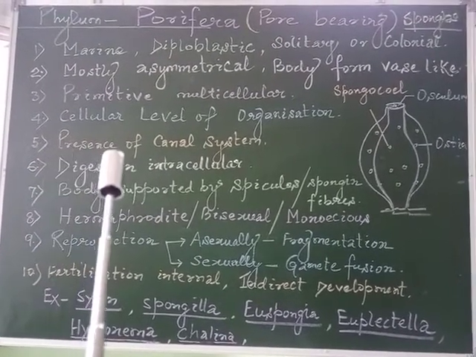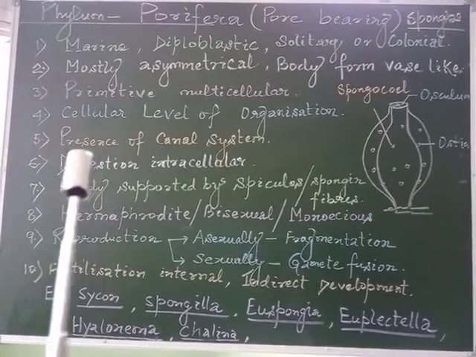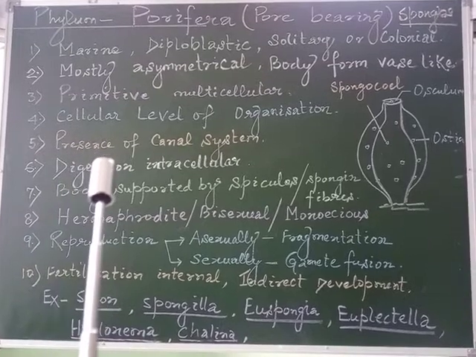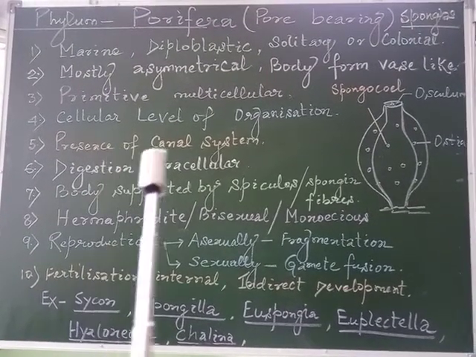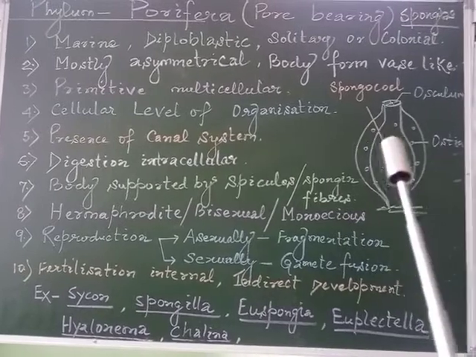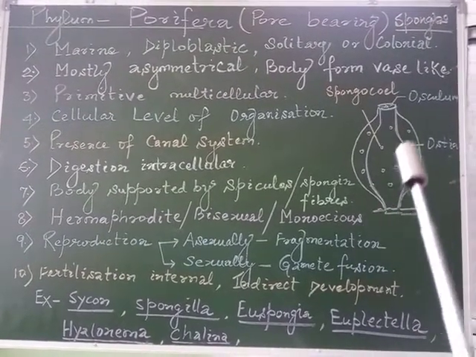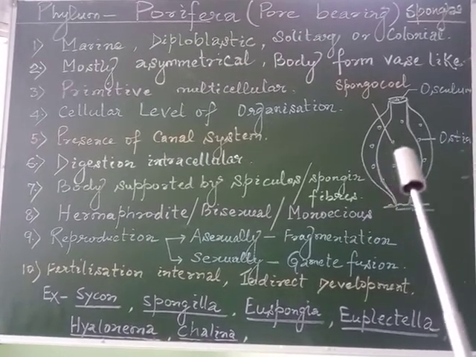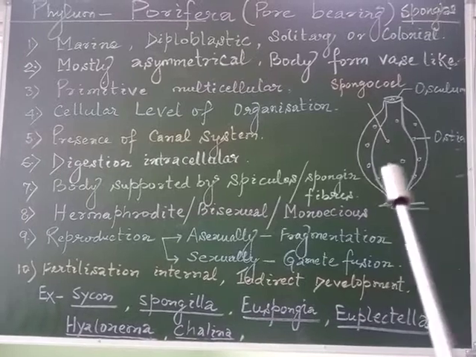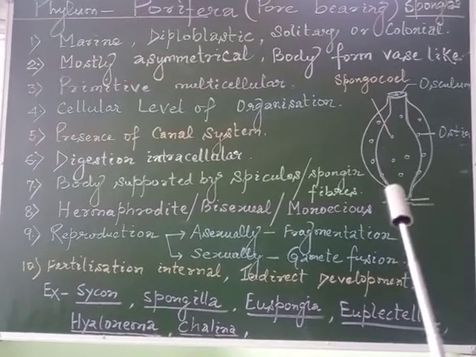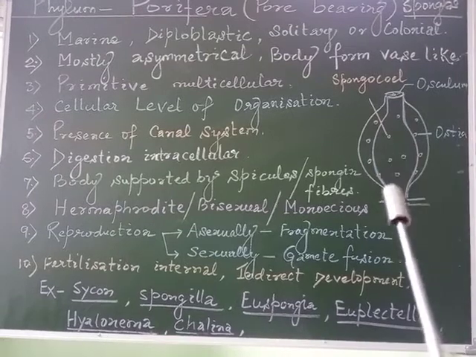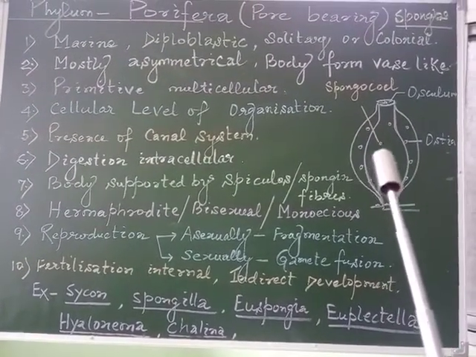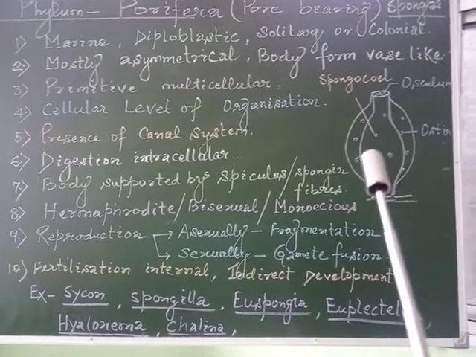The fifth point: they exhibit a very special feature, which is the presence of a canal system. Means the members bear canals. For example, in the member of Porifera we have drawn, we may observe minute pores, and within it a canal system has been shown, through which it circulates nutrients and oxygen.